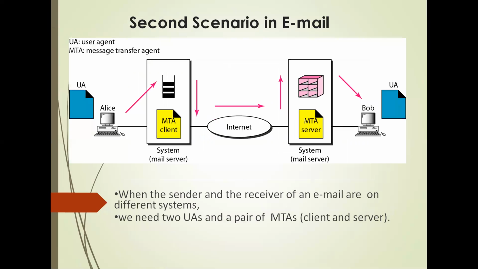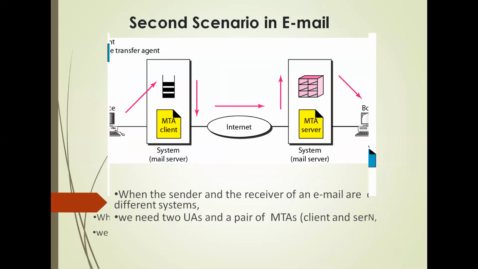Next, second scenario in email. In this, the sender and the receiver are users on two different systems. The messages need to be sent over the internet. Here we need UAs and MTAs. The sender needs to use a UA program to send her message to the system at her own site. The receiver needs a UA program to retrieve messages. Here, 2 MTAs are needed, one client and one server.